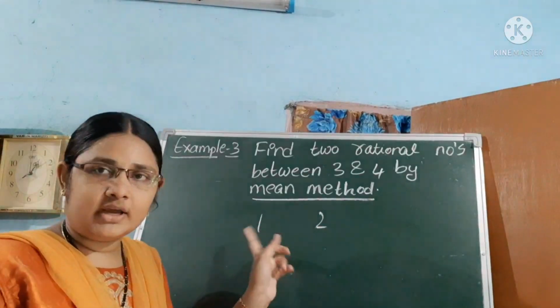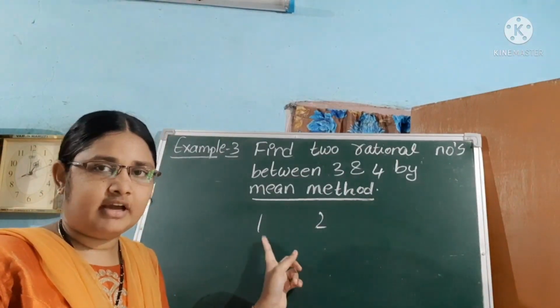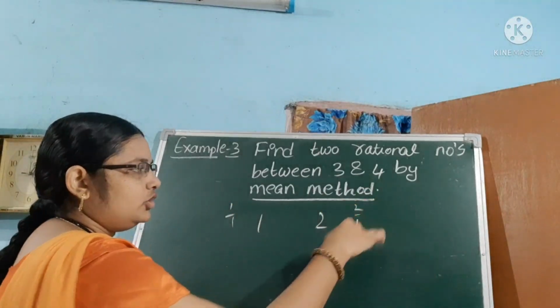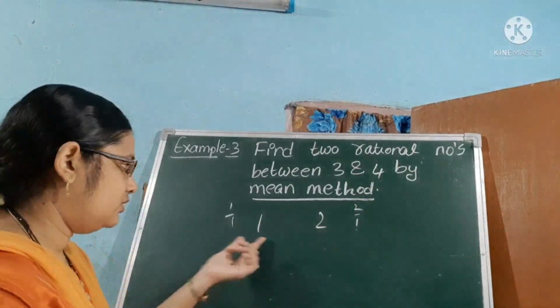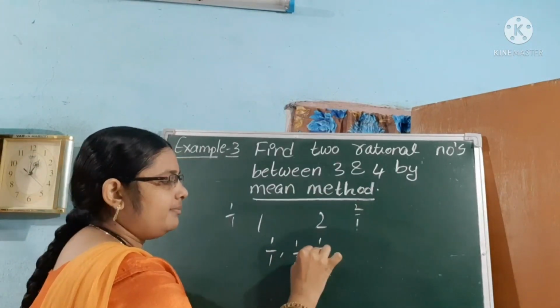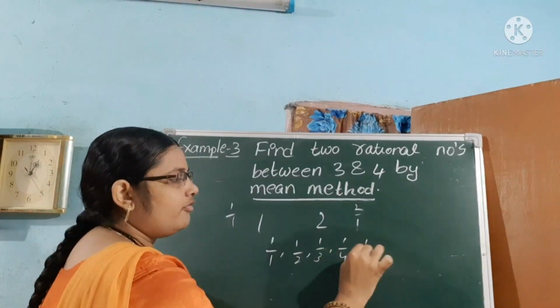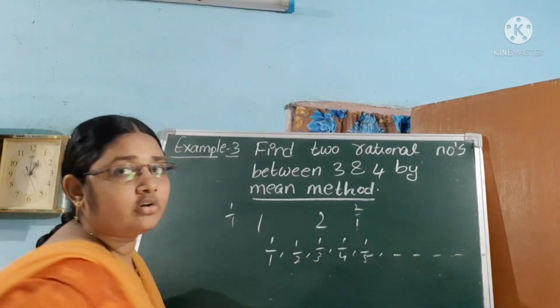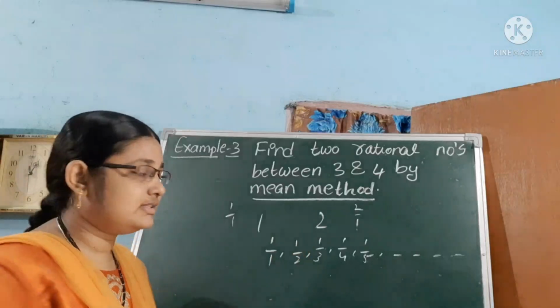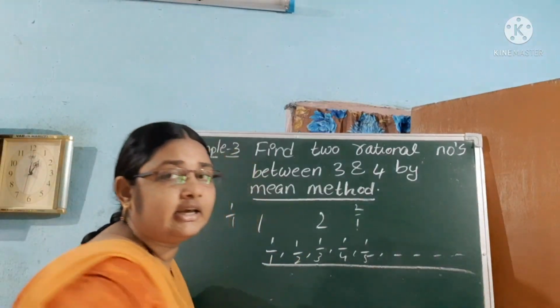So 1 and 2 are rational numbers. Okay, 1 and 2 both are rational numbers. Why? Because they can be written as 1 by 1 or 2 by 1. So see, 1 by 2, 1 by 3, 1 by 4, 1 by 5 and so on. So infinity. In between two rational numbers there are infinite numbers.